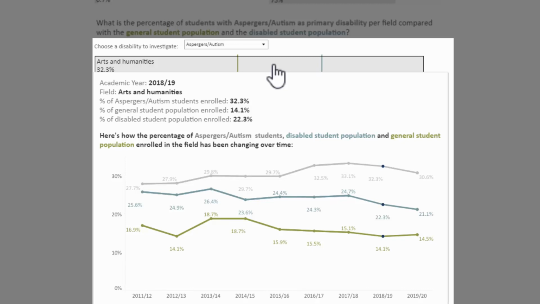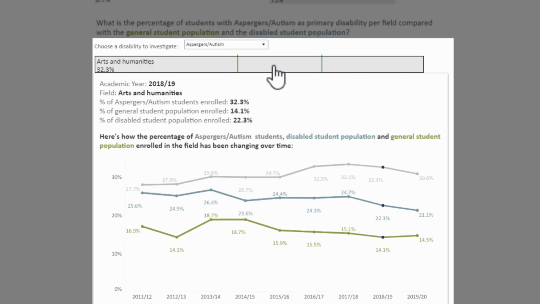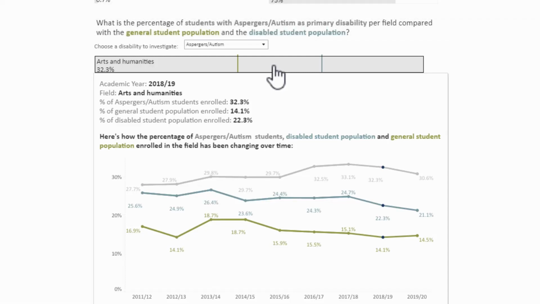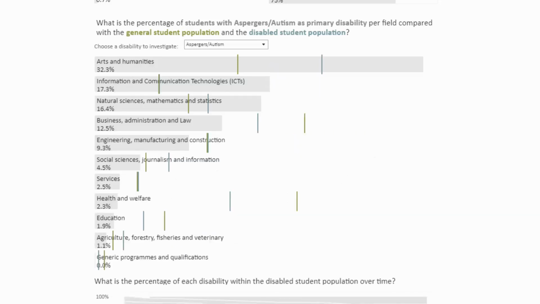And you can see over time in the tooltip now how that relationship has changed between 2011-12 when we first started collecting that fields of study data right up until the present day. So it's really detailed information, and it enables you to get very specific with what you want from the data.